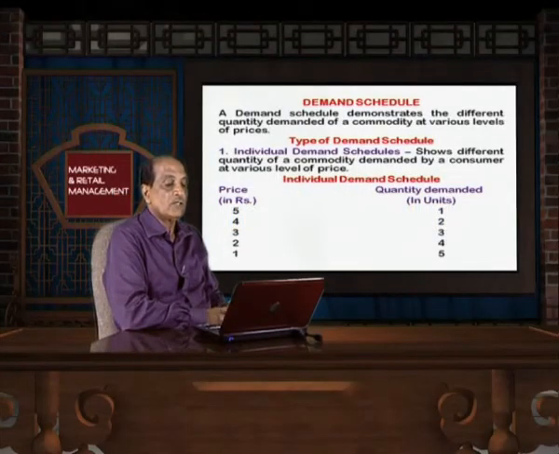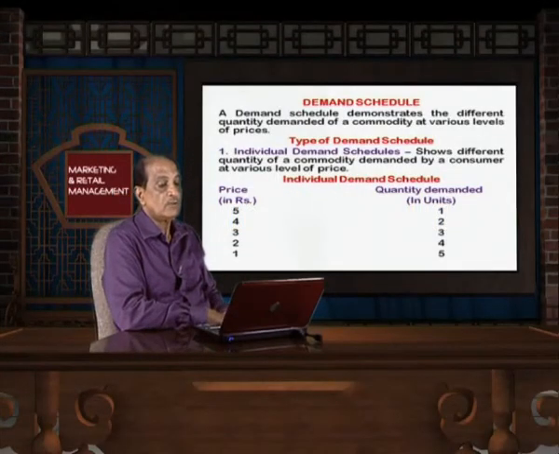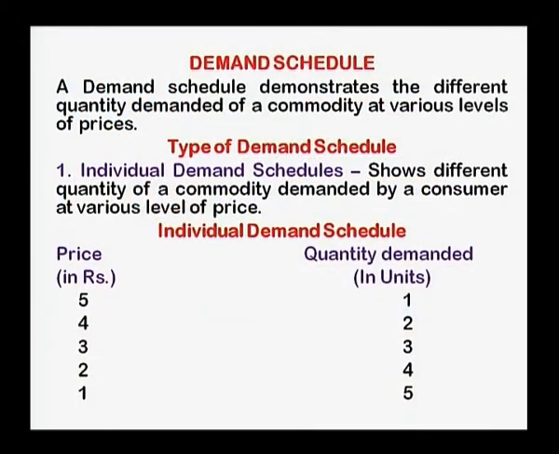Now, we discuss the demand schedules. A demand schedule demonstrates the different quantity demanded of a commodity at various levels of price. So, a demand schedule shows the different quantities demanded by the consumer, or we can say in the market, at different levels of prices.